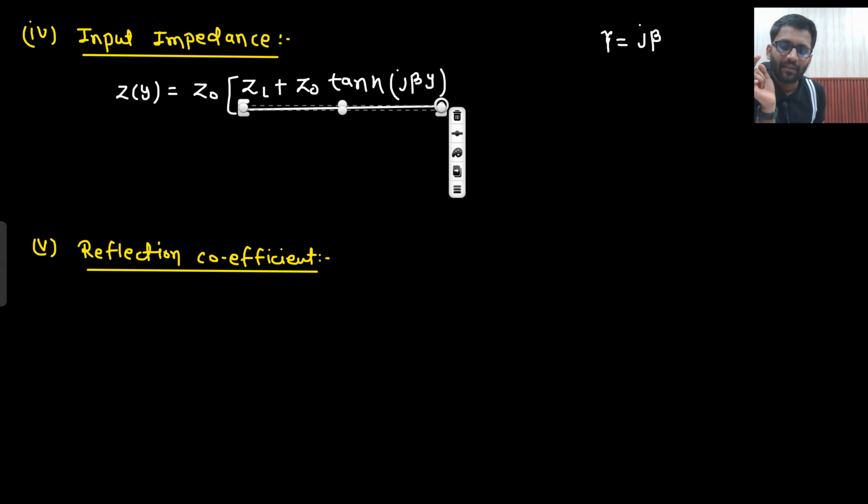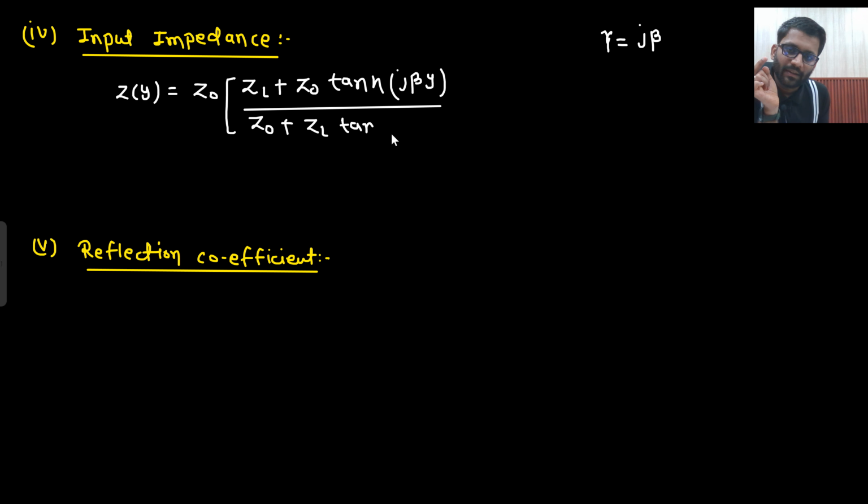Divided by Z0 plus ZL tan hyperbolic J beta Y. Now if you remember the last lecture, what did I tell you?